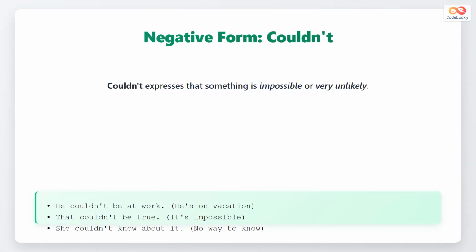Couldn't is the negative form of could. It expresses impossibility or something very unlikely. When we say something couldn't happen, we mean it is impossible or almost impossible.